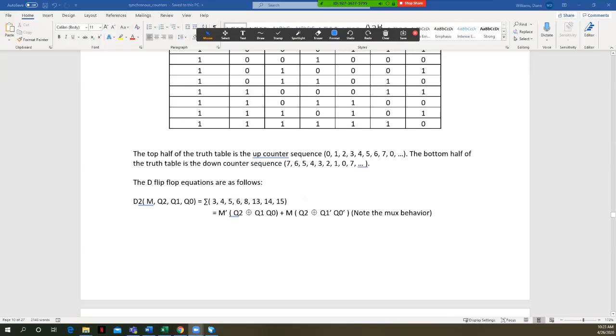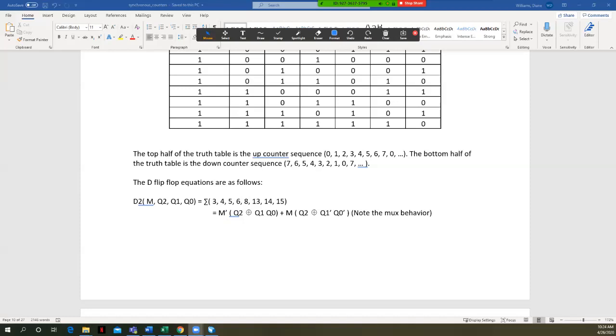And so we derive then an equation, right? In this particular case, if you work through this, you'll see that the equation comes out to be Q2 XOR with Q1 and with Q0 not. Remember, our equation for D2 for the up counter was this. Our equation for D2 of the down counter was this. This additional control is simply choosing whether we up count or down count, and this looks like a mux. What I'm calling M here, if we call this S for select, right? The M is your select bit.